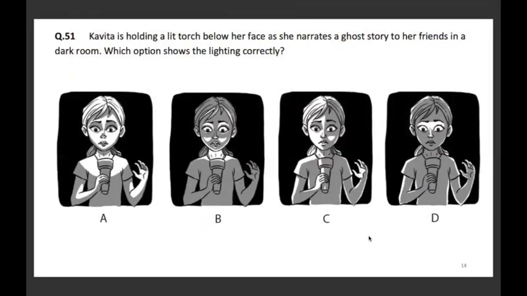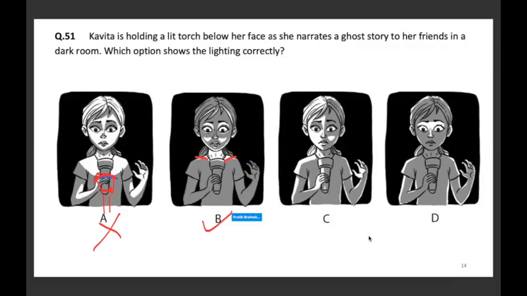Kavita is holding a lit torch towards below her face as she narrates a ghost story to her friends in a dark room. Which option shows the light correctly? Okay. So we'll look at the options now. Option A. Option A में the light position has to be somewhere here where I have marked. यहाँ कहीं पे light का position, torch का position होना चाहिए तो ही सही है. So A is wrong. In B, the position and the mirroring also of the light is happening. So B is actually correct that way.